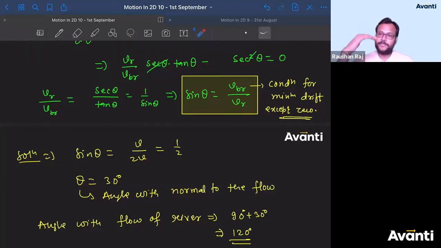Otherwise there will be a fluctuation in your confidence. When you solve it, you'll get the confidence. If you're not solving it, you will simply abuse me. मन में बोलेगा एक समझ नहीं आ रहा, फिजिक्स से डर लग रहा है. So this is what is going to happen if you're not going to revise the concepts, if you're not going to solve the numericals in physics. And consider this as a universal truth: if you don't solve enough number of problems in physics, you cannot crack JEE, you cannot crack NEET.